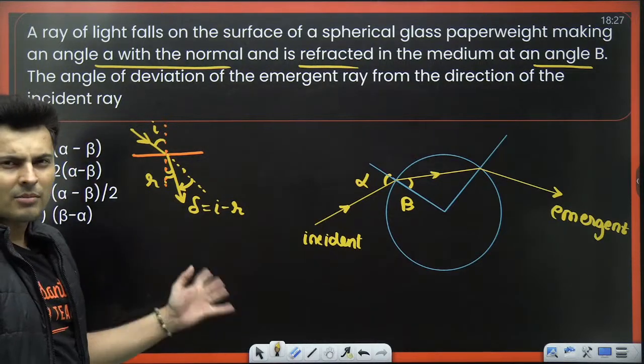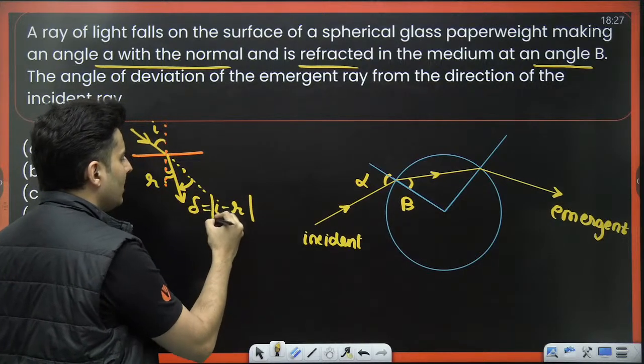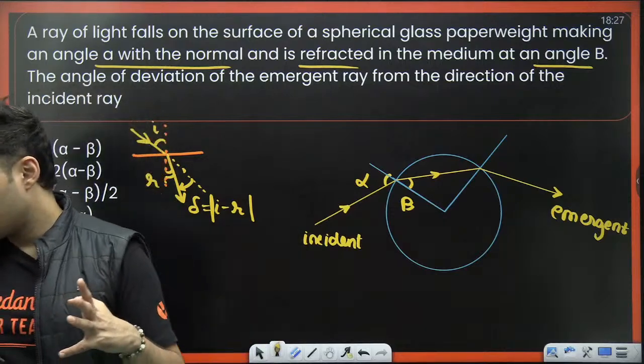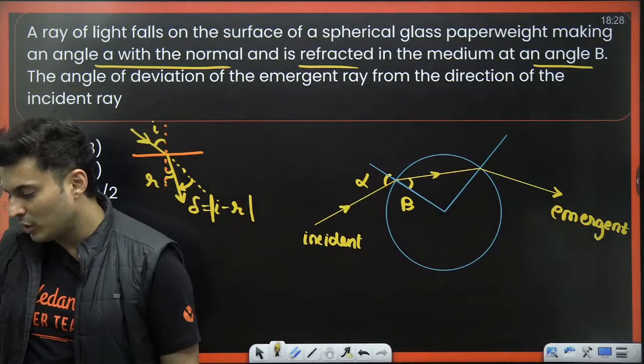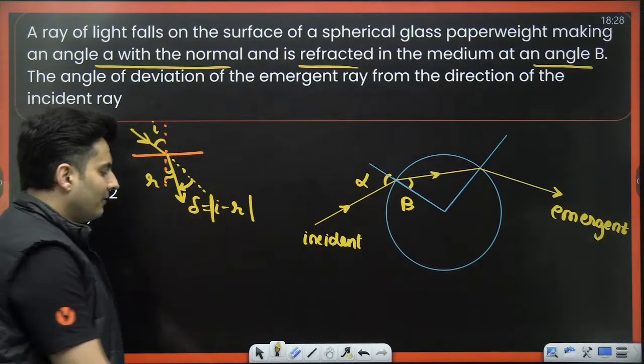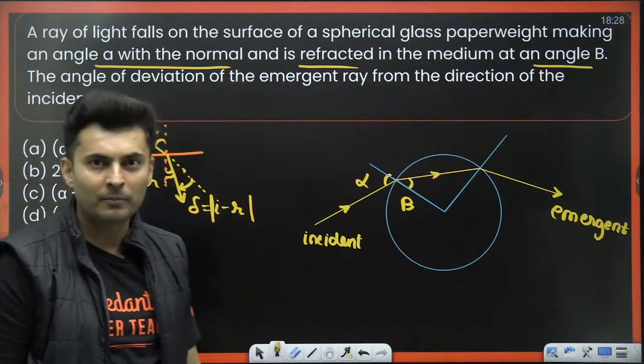I minus R. But sometimes I is more, sometimes R is more, depending on the medium. So generally you put a mod symbol because I don't know who is more. It is not 2I minus R, it is just I minus R. So this is a very interesting thing which I got by looking at this simple diagram.